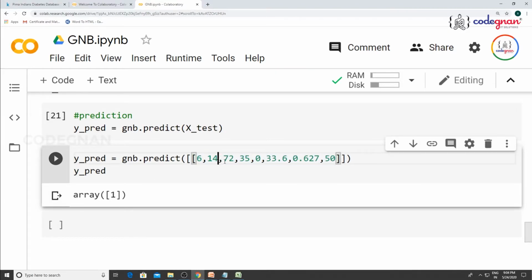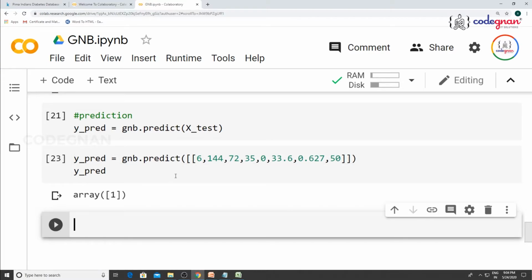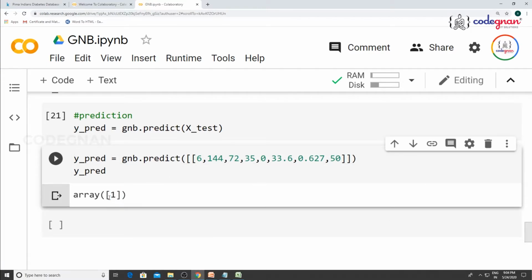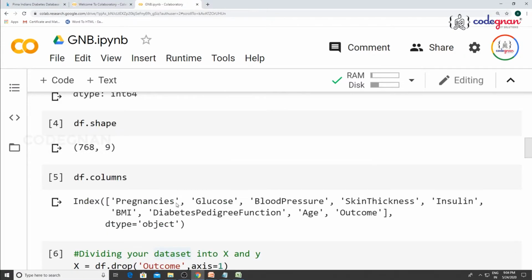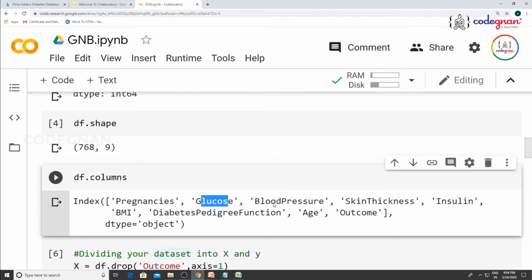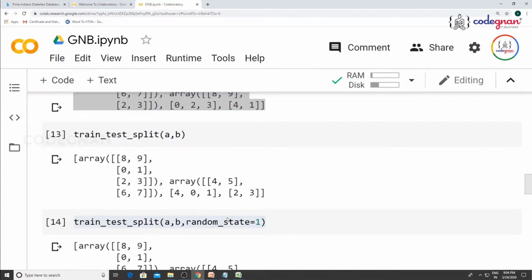If you try to change any values, you can understand whether the relating values will be forming to same output. Because this is supervised learning. Whatever the input values you give, the number of pregnancies, the glucose level, blood pressure, skin thickness, all are integers, you define in the same way.